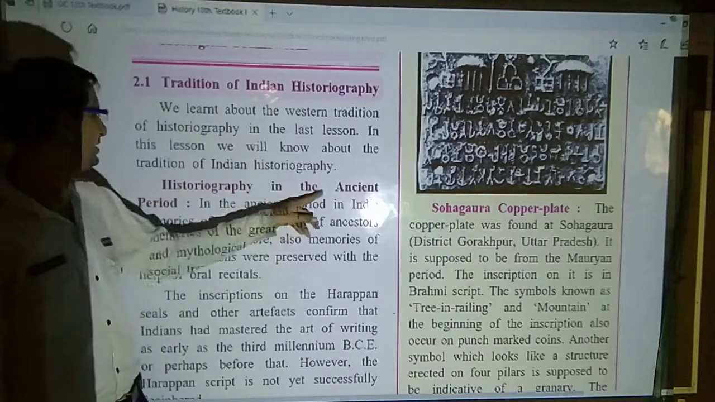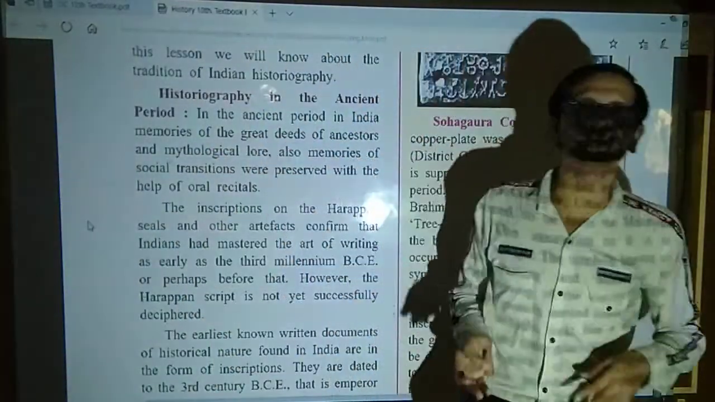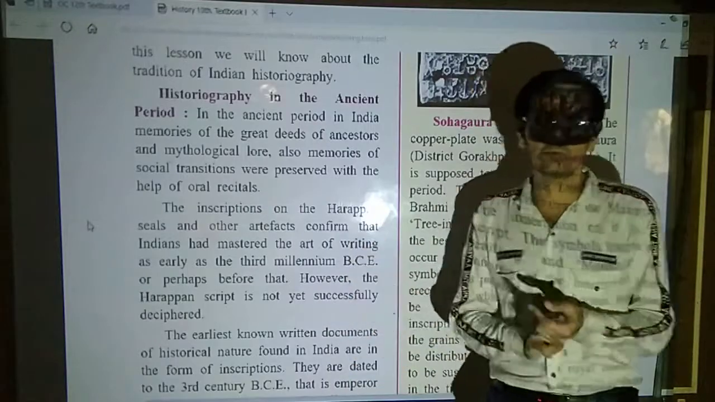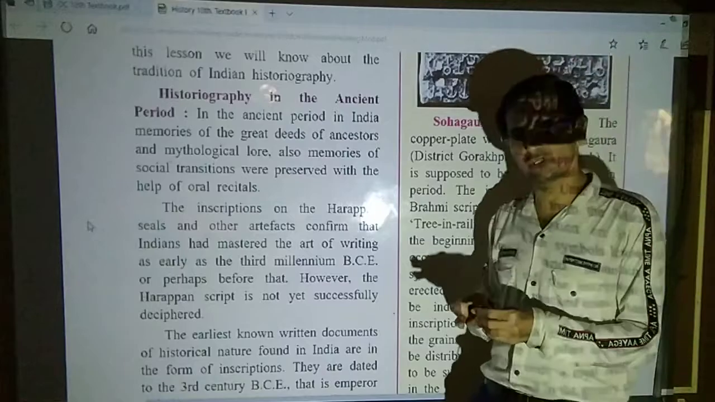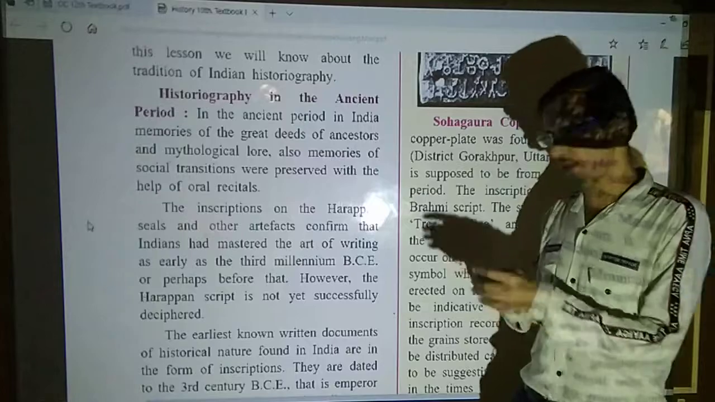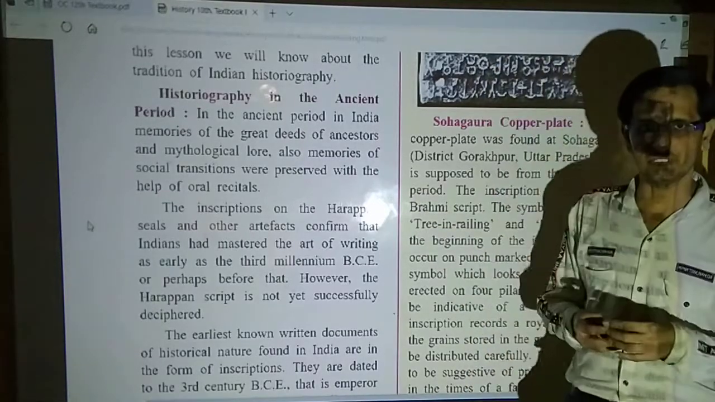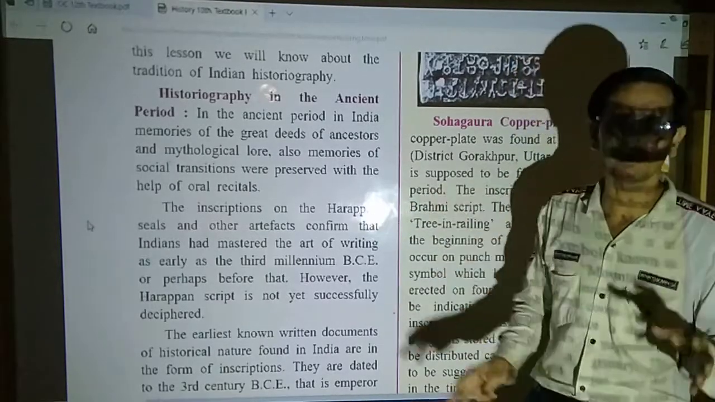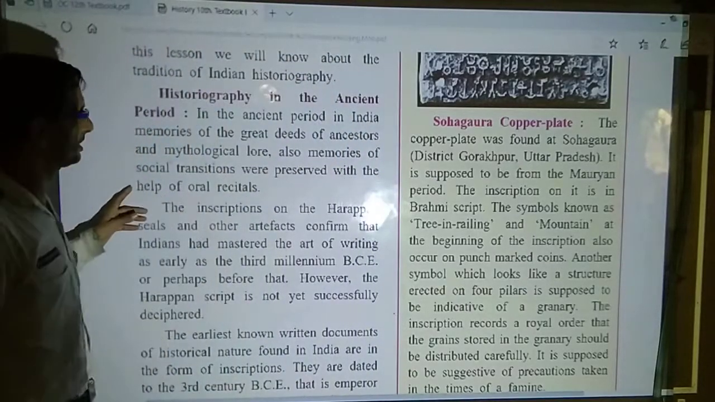Now historiography in the ancient period. Already we have divided historiography into 3 phases. Especially in case of India, Indian historiography or Indian tradition, we have divided that into 3 periods: the ancient tradition, then medieval tradition and modern tradition. Or you may call it ancient history, medieval history and modern history. As depicted here, history is divided into these 3 parts, especially in India. Now historiography in the ancient period.